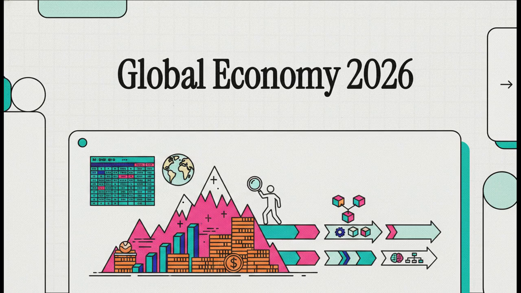Welcome to the Explainer. Okay, today we're looking at a brand new data set from the IMF. It's projecting the wealth of literally 218 countries for the year 2026. And look, staring at a massive spreadsheet filled with hundreds of trillions of dollars, yeah, it can be incredibly overwhelming. But don't sweat it, because that is exactly why we're here.